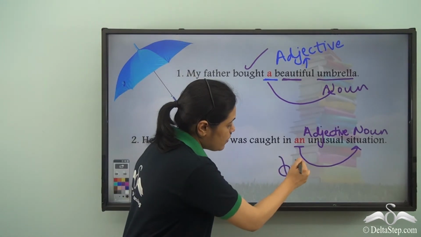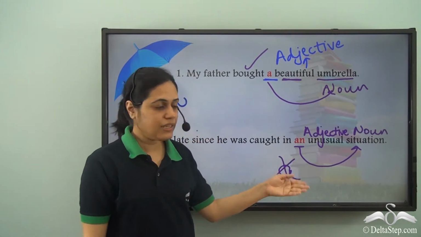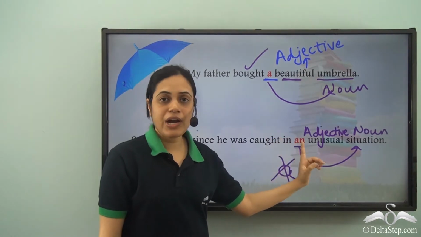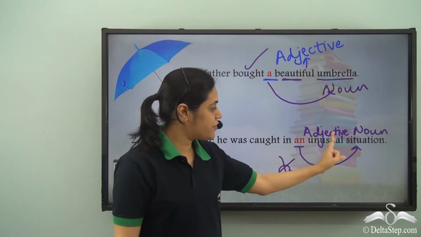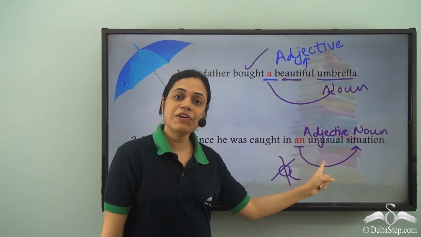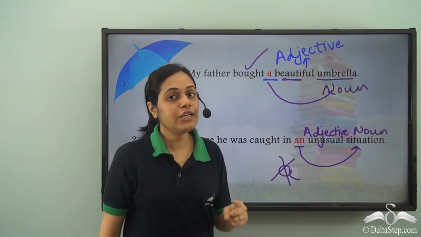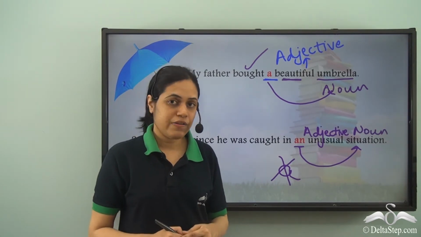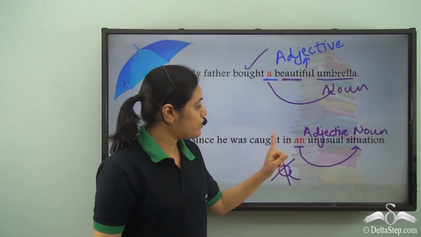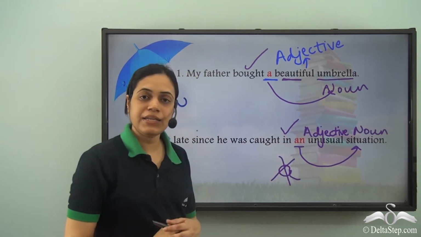No, because as we have seen, article a or an is decided by the word which comes after it, even if it is an adjective. So unusual. Unusual starts with a vowel sound. So we will have article an here.